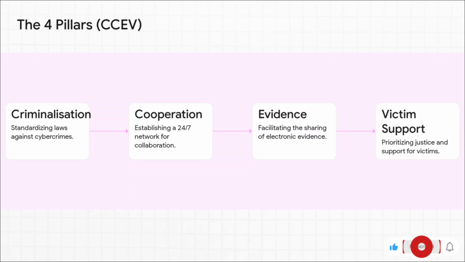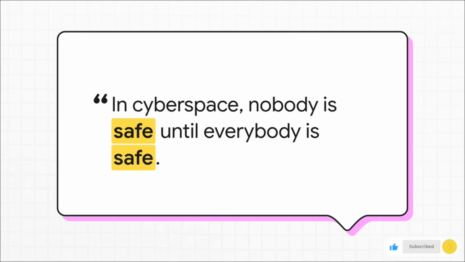Now, to help you remember the treaty's core functions for your exam, use this simple mnemonic, CCEV. Just think of it as cybercriminals evade vainly. It connects directly to the 4 pillars: criminalization, cooperation, evidence sharing, and of course, victim protection. This powerful quote really underlines the core principle of collective security that drives this treaty. It perfectly explains why cooperation mechanisms, like that 24/7 network, are so vital. A weakness in one country's cyber defense is, in reality, a threat to every single one of us.